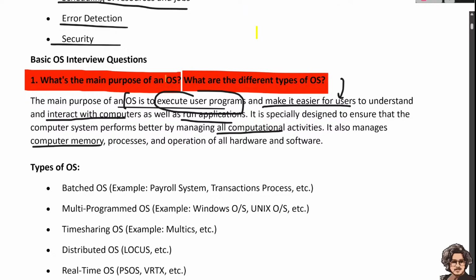So what are the next features? It manages the computer memory and the process operations of all the hardware and software. These are the things that are managed by our operating system.